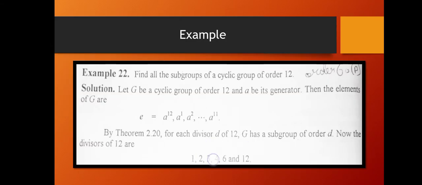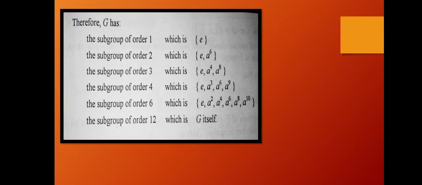So for each divisor D of 12, G has a subgroup of order D. For divisor 1 of 12, we have a subgroup of order 1. For divisor 2 of 12, we have a subgroup of order 2. For divisor 3, a subgroup of order 3.